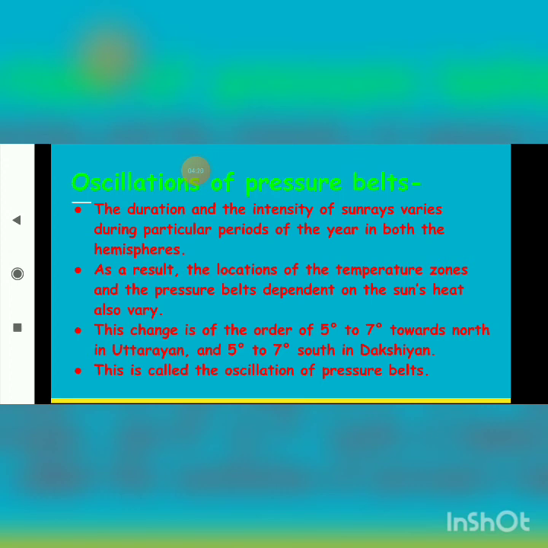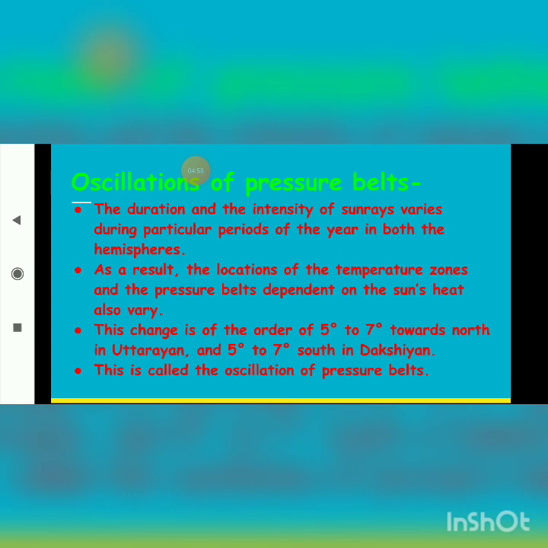Northern and southern hemisphere. As a result, the location of the temperature zones and the pressure belts dependent on the sun's heat also vary. This change is of the order of 5 degrees to 7 degrees towards north in Uttarayan and 5 degrees to 7 degrees south in Dakshinayan.